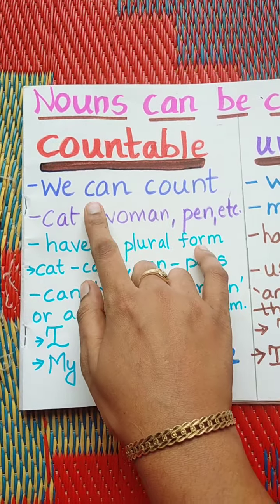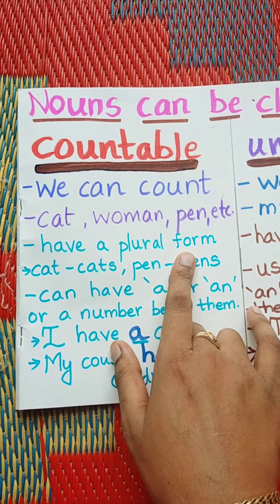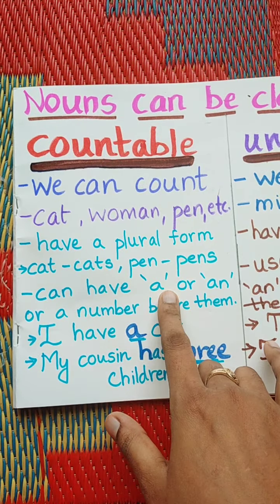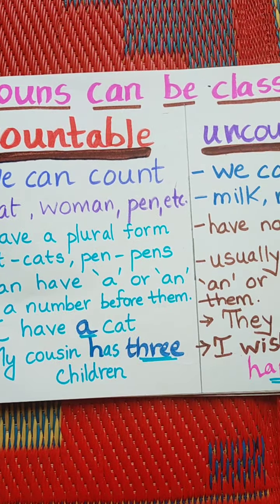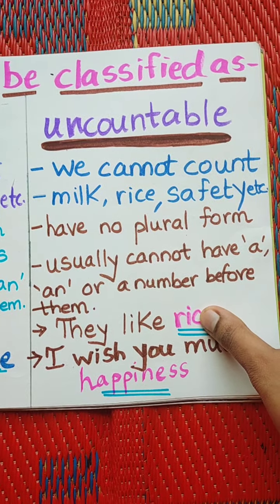So these things you have to keep in mind in case of countable nouns. Once again I will say we can count them. They have a plural form. They can have a or an before them, or a number before them. Now let's move on to the uncountable nouns.